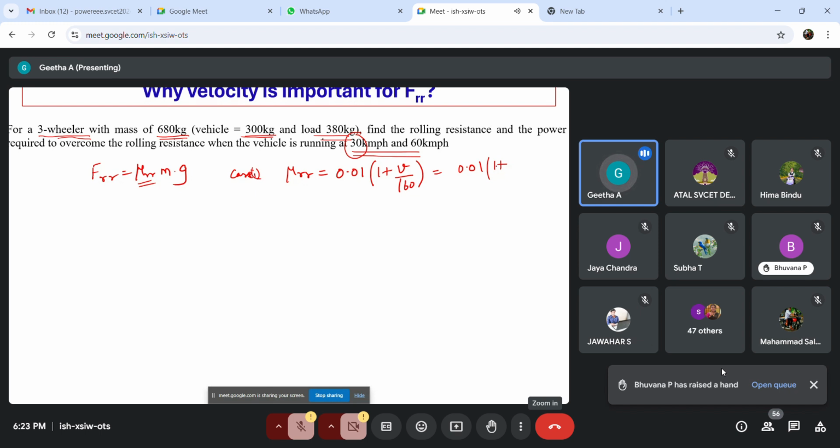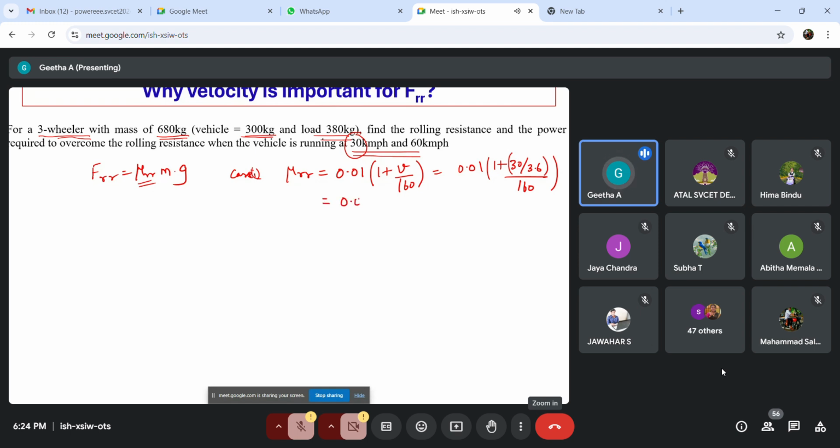Whatever velocity we have, while substituting it in the equations or in our model, it should be in meter per second. We should never substitute the velocity value in kilometer per hour. For every formula we use only meter per second. So here, 30 kilometer per hour is 30 divided by 3.6 in meter per second, divided by 160. So we get mu RR equal to 0.01138. This is for case 1.